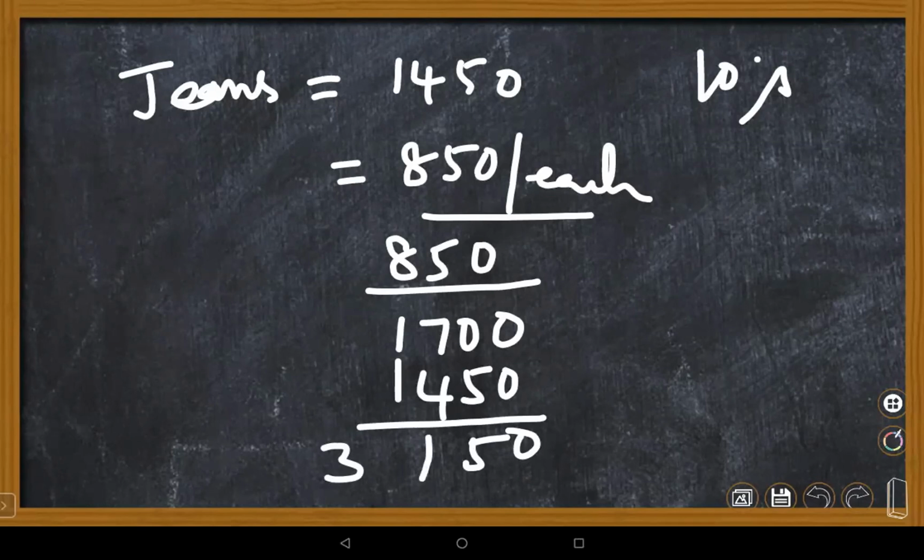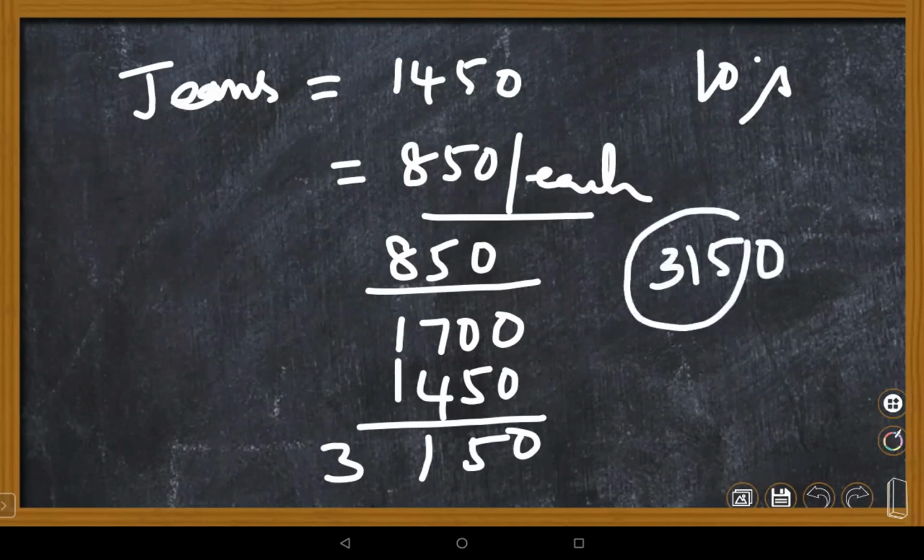So here there is a 10% discount. 10% discount means you just do 10 by 100. You should just deduct one zero. That's all.